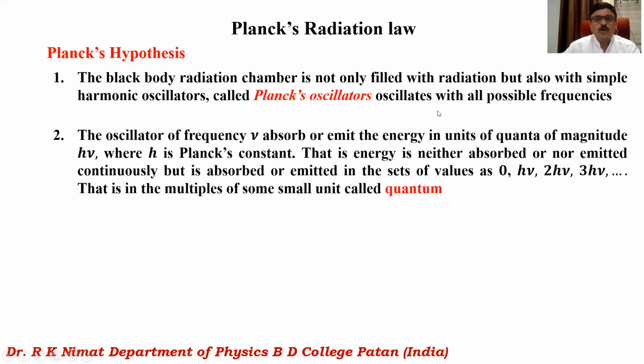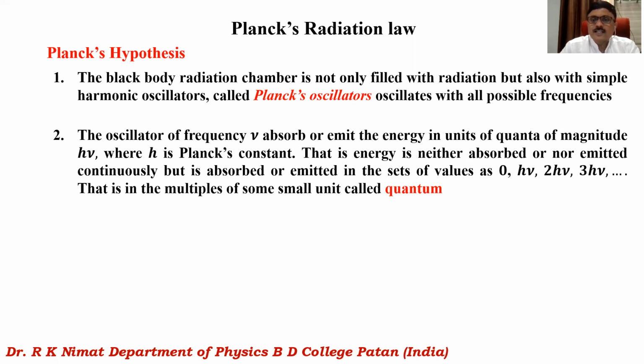Another hypothesis on which this radiation law is based is this: an oscillator of frequency nu, which is a simple harmonic oscillator, will either absorb or emit energy in units of quanta of magnitude h nu, where h is Planck's constant.